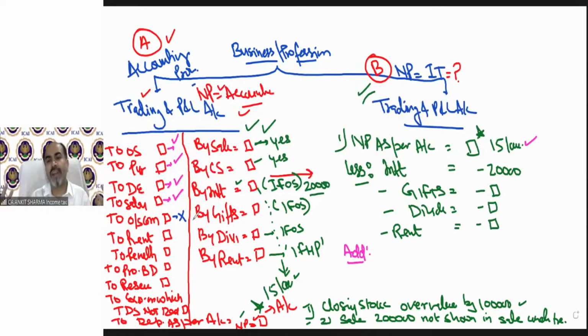I have already read those provisions, so I knew that outstanding commission does not form part of income tax expense. How you will come to know this, I will teach you.